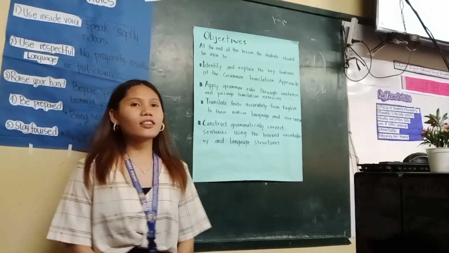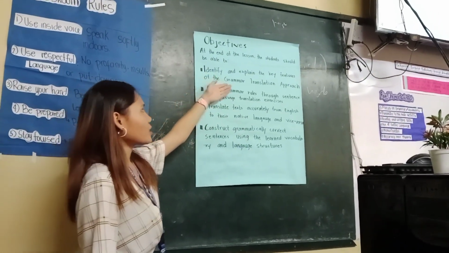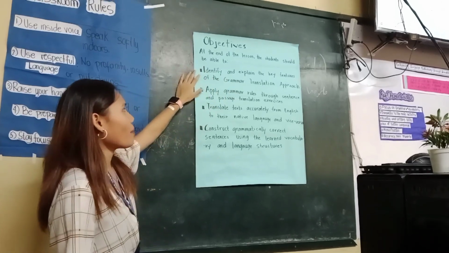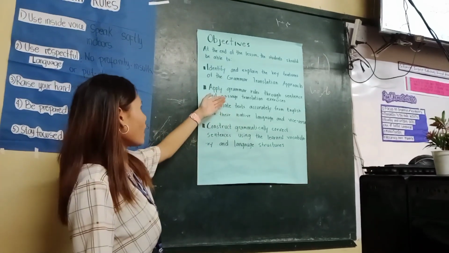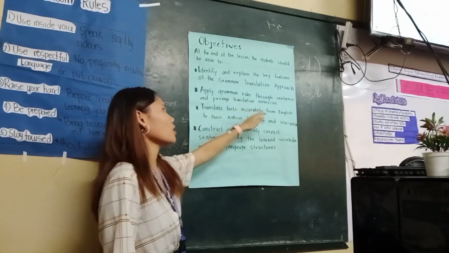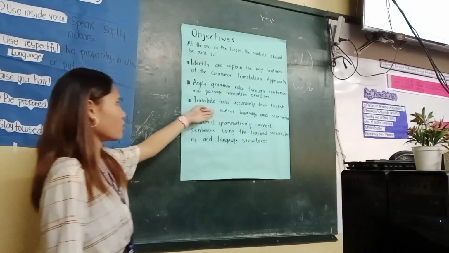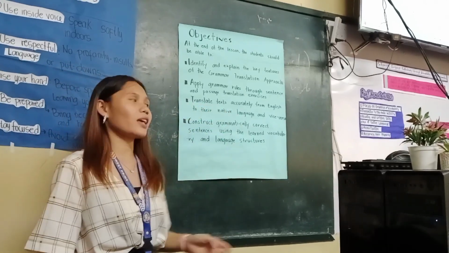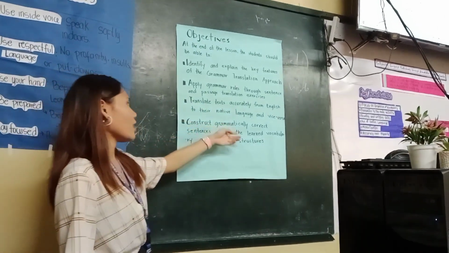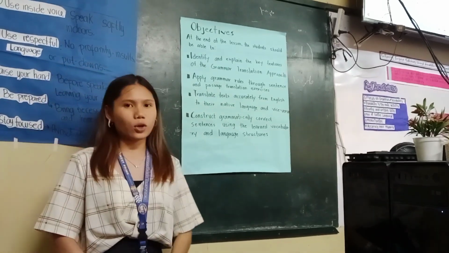At the end of the lesson, the students should be able to identify and explain the key features of the grammar translation approach, apply grammar rules through sentence and passage translation exercises, translate text accurately from English to their native language and vice versa, and construct grammatically correct sentences using the learned vocabulary and language structures.